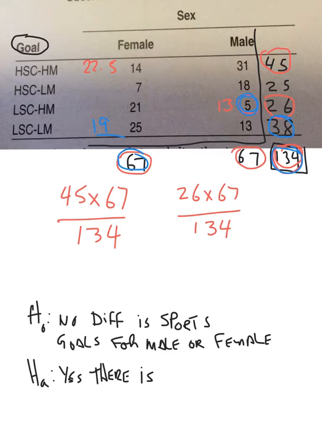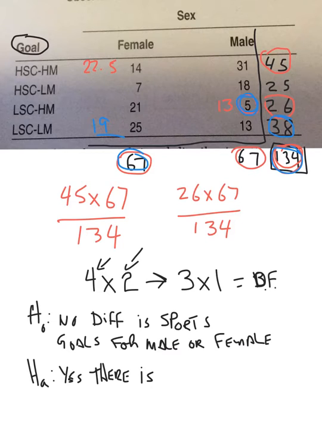I'm going to replace them with these numbers. So I'm going to do that right now in the calculator. So remember, second matrix, edit, and it's going to be 4 by 2, and then put the numbers in. So the matrix is 4 by 2. So how do we figure out the degrees of freedom? We subtract 1 from each of those. So it's going to be 3 times 1. So our degrees of freedom is going to be 3 when we do the test.